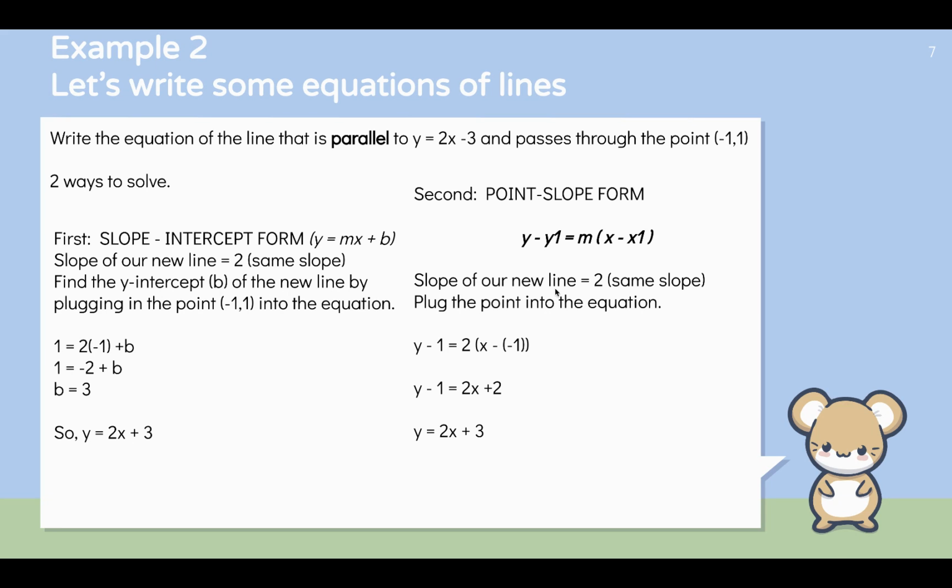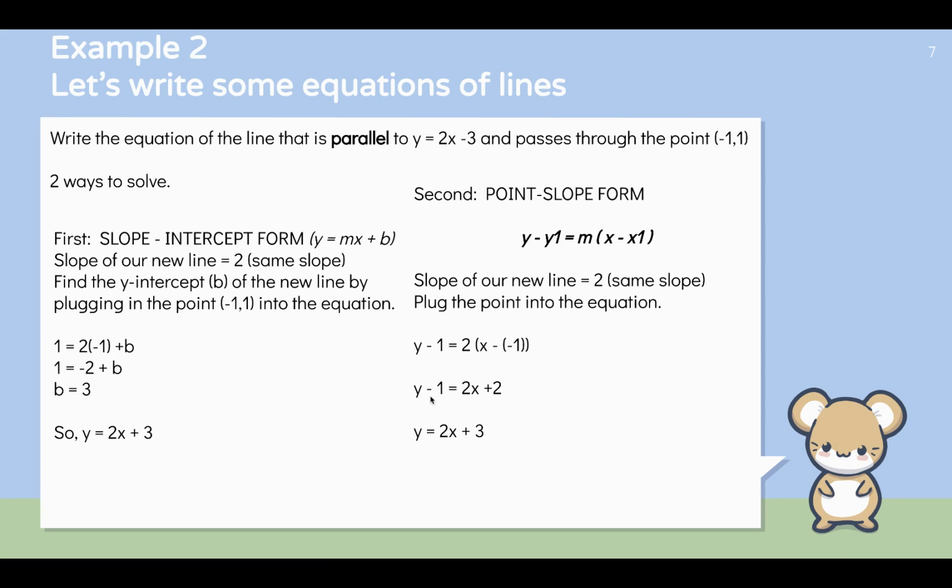The slope of our new line is equal to 2. We know that from this equation right here, the slope is the same. Then here is the point that we're given. We simply plug in these coordinates for x1 and y1. So this negative 1 goes in right here, and this positive 1 goes in right there. We get y minus 1 equals 2 times the quantity x minus negative 1, which is the same as y minus 1 equals, now I'll distribute the 2, 2x plus 2. Minus and minus makes plus.